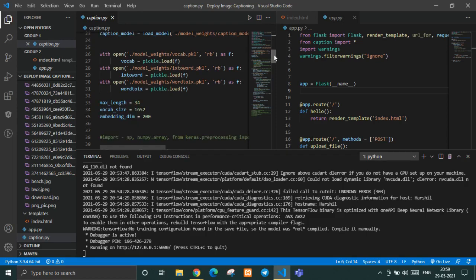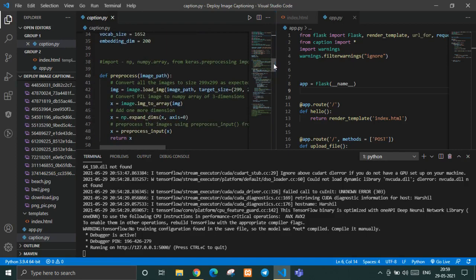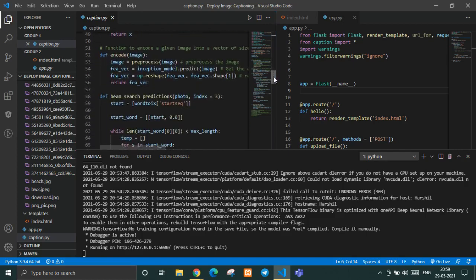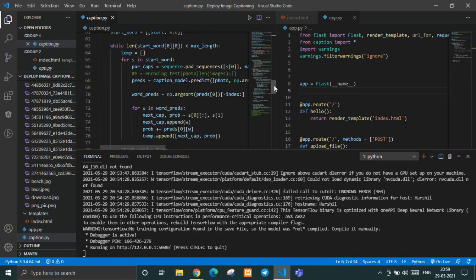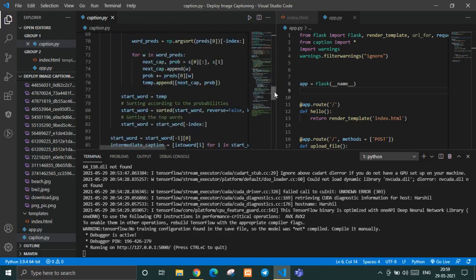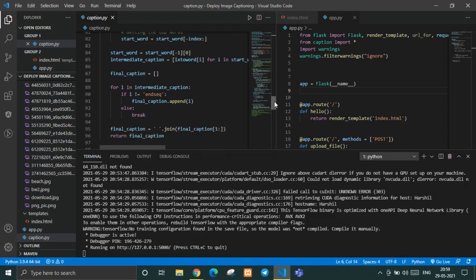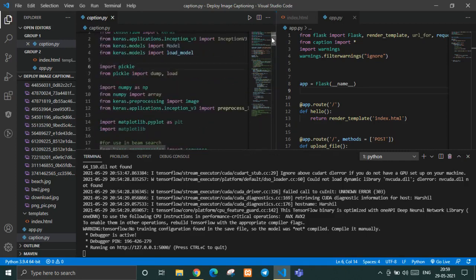The max length of any caption is 34, the vocabulary size is 1652, and the embedding dimension is 200. So we have done pre-processing, then we have done encoding, and then we finally implement the beam search prediction. This part has been explained in very much depth as a part of the intermediate steps, which will be shown in the live demo. So based on that, we get the final caption.